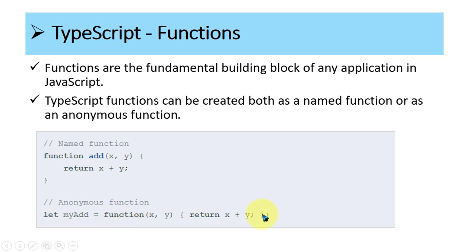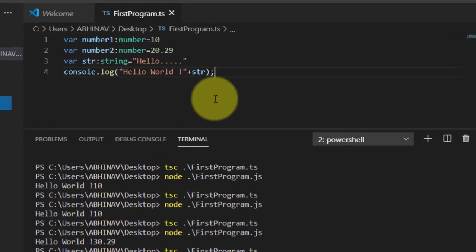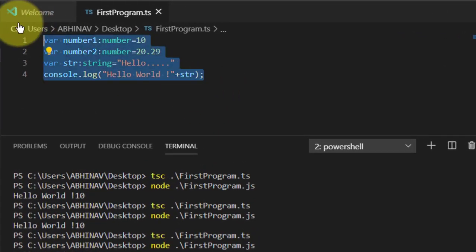In a single line you can write the function definition, and the rule for anonymous functions is, when you have to declare an anonymous function, if your code is very short, then you can go with the anonymous. If your code is very long, that means the number of instructions inside the function is more, then you go with the named function, don't go with the anonymous function. So we will look at this demo for anonymous and normal functions.